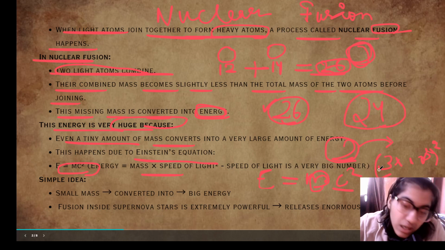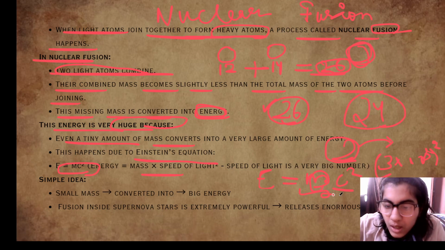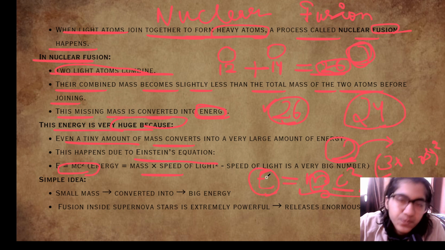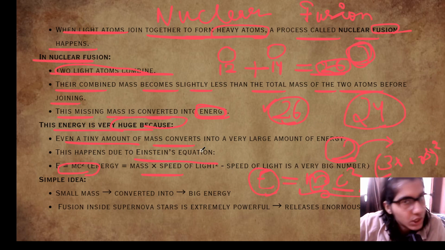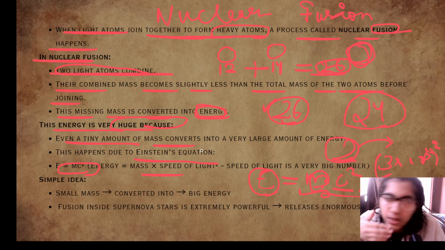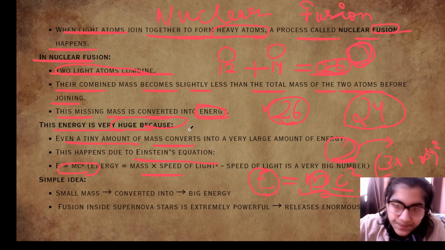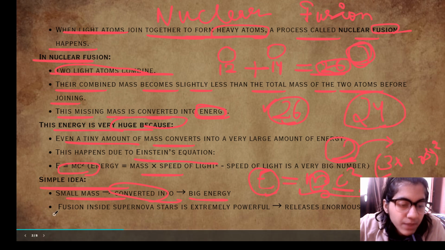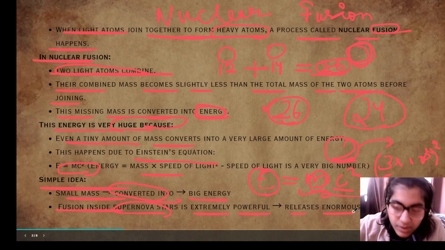That becomes a very large number, and this whole amount is converted into energy. So even though the mass is very small, when it is converted into energy, a huge amount of energy is released. Simple idea: small mass converted into big energy. Fusion inside supernova stars is extremely powerful and releases enormous energy.